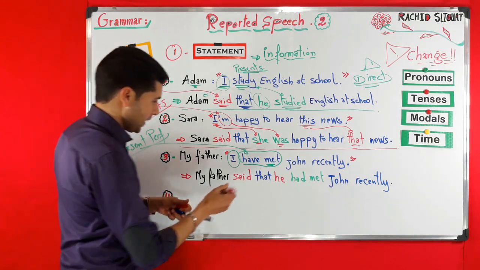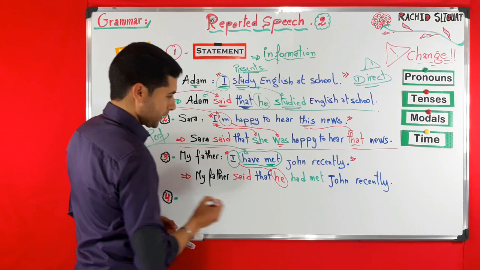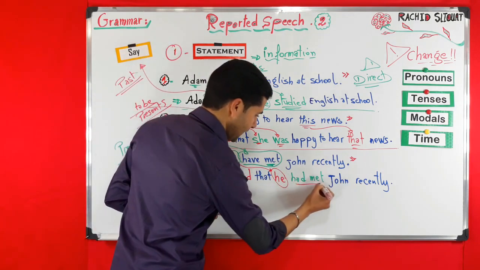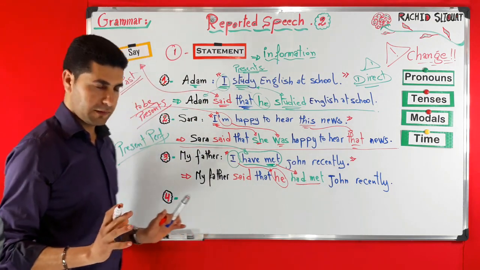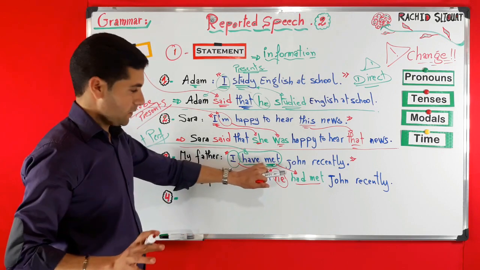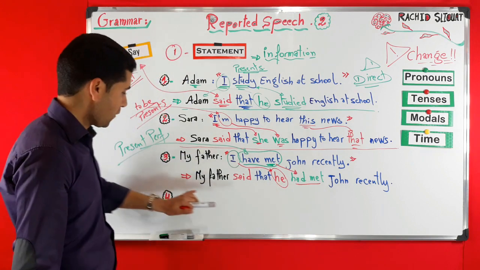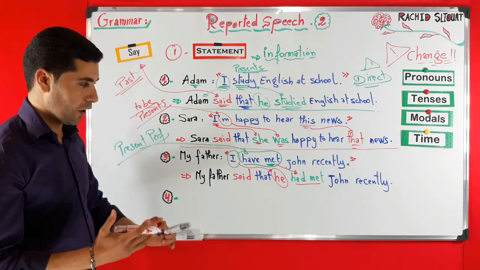Here I becomes he, and the present perfect have met in the reported speech becomes had met. Had met John recently. So here we changed only the pronoun and, as you can see, the present perfect into past perfect. So my father said that he had met John recently.